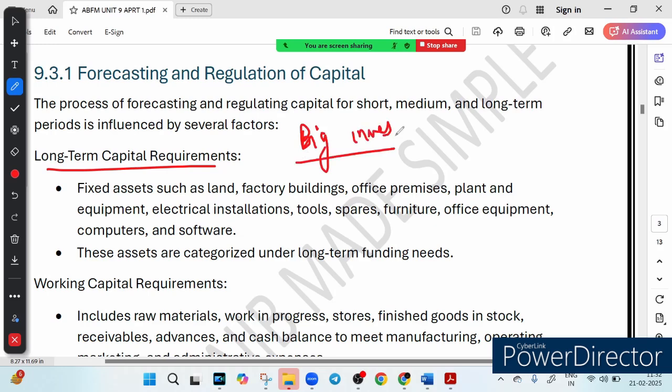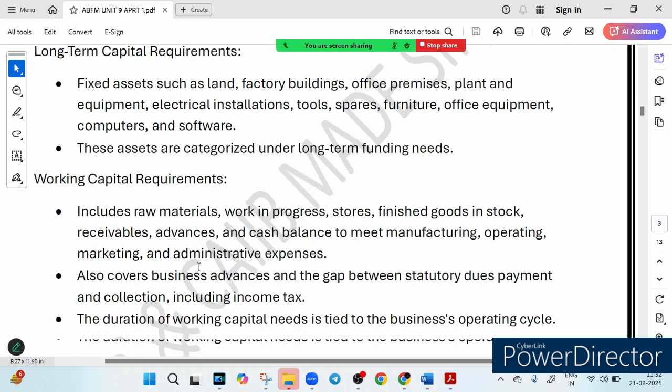This includes buying land, a factory, office premises, installing machines and tools, and office setup like furniture, equipment, computers. These are one time investments. You must know that this long term capital investment is a one time investment but requires long term funding like a loan or equity. Think of it like buying a house. You don't pay for it all at once. You take a loan and repay it over time. So that is called the long term requirement.